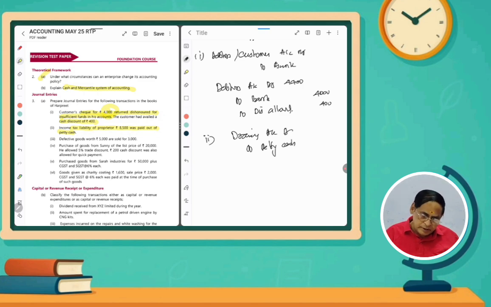This is the correct answer. How much? 8,500. Being the income tax of the proprietor paid out of the business, it is to be treated like that. So that is a narration you have to write like that.